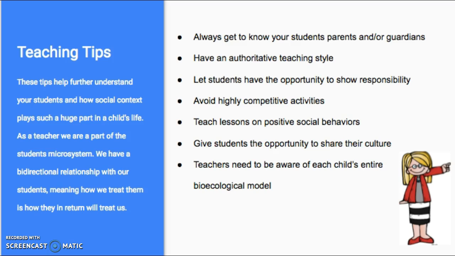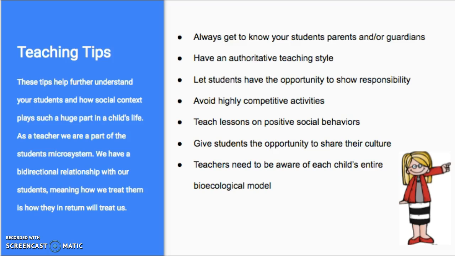Some students may be victims of aggression and violence at home and shut down in the classroom. This is why it is important that teachers avoid highly competitive activities, to make the classroom the least restrictive environment that it should be. Teachers should do more activities that help build teamwork and their education.